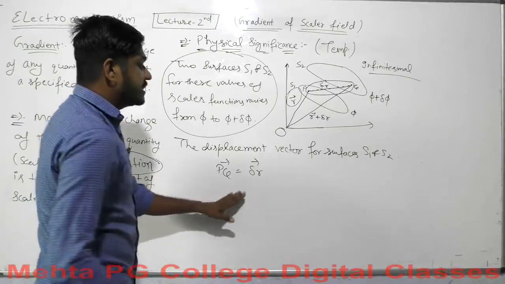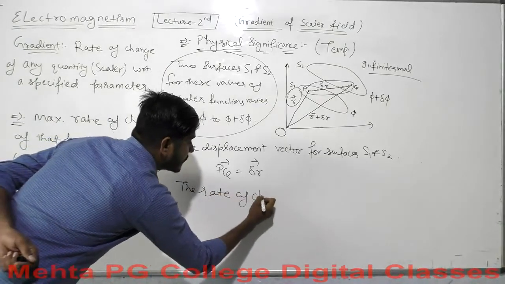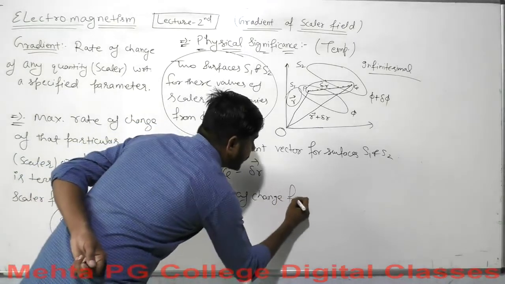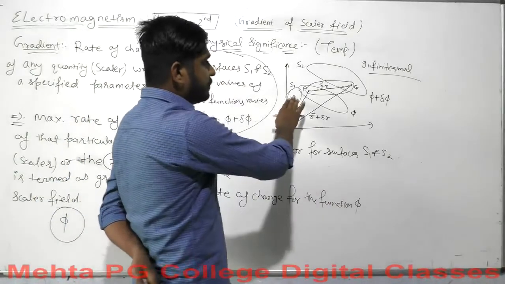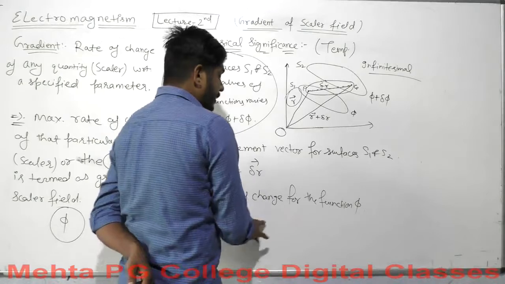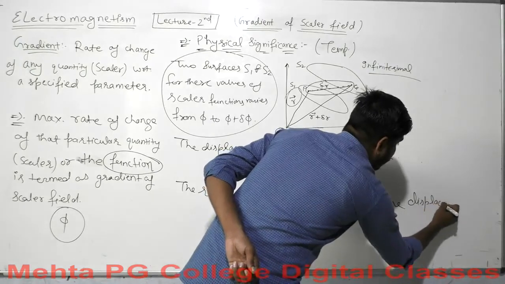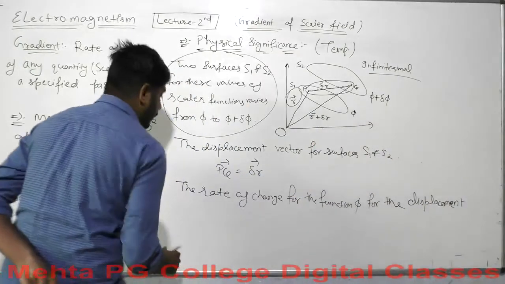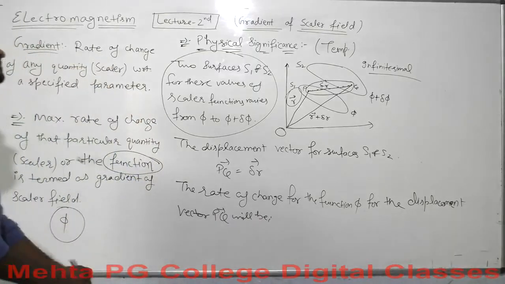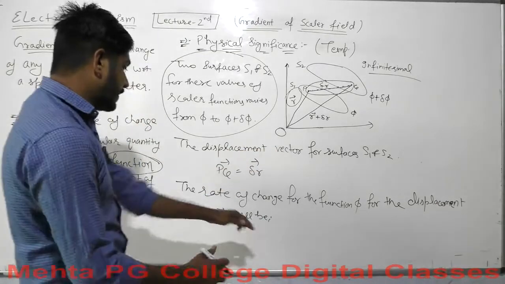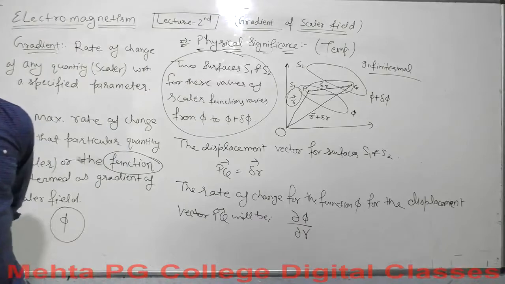So this is the displacement vector between the surfaces S1 and S2, and now we consider the rate of change for the function phi traveling from P to Q. In sort of, you can say, for the function phi, for the displacement vector PQ, what is the value for the rate of change of the function? It will be del phi upon del r.